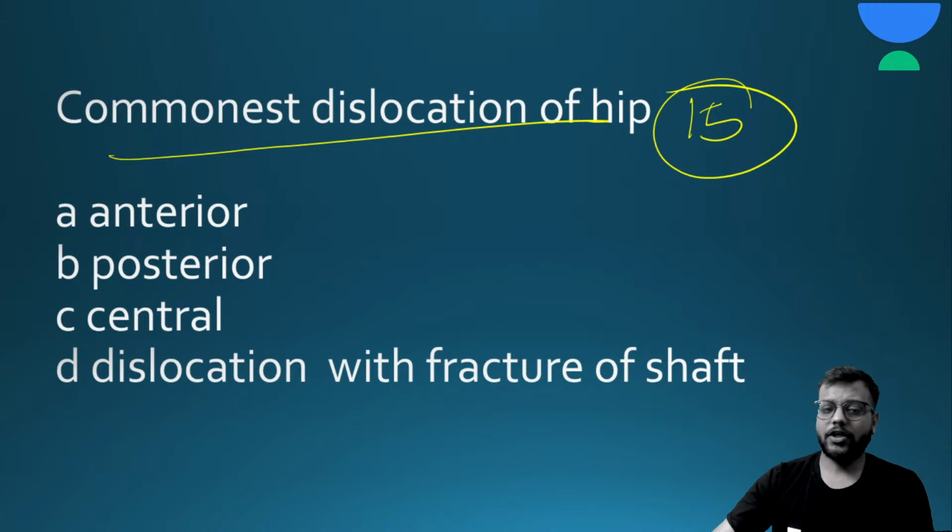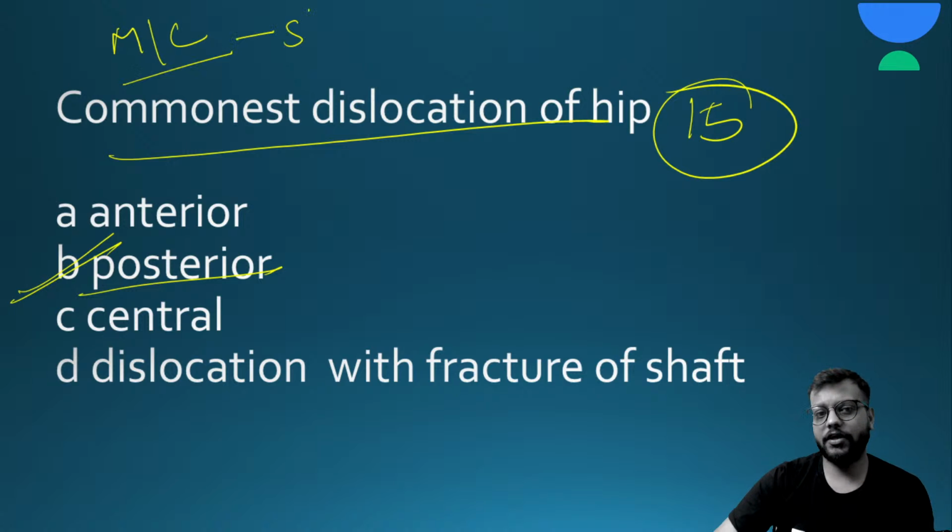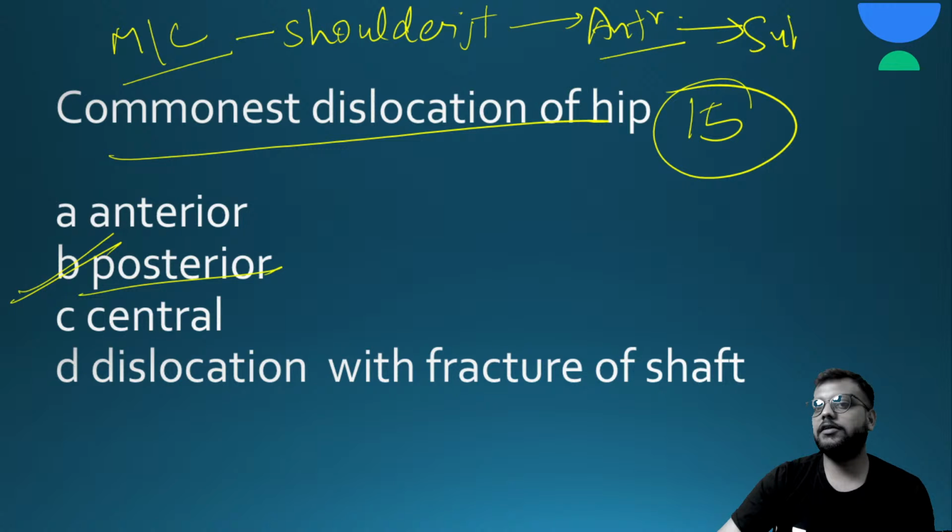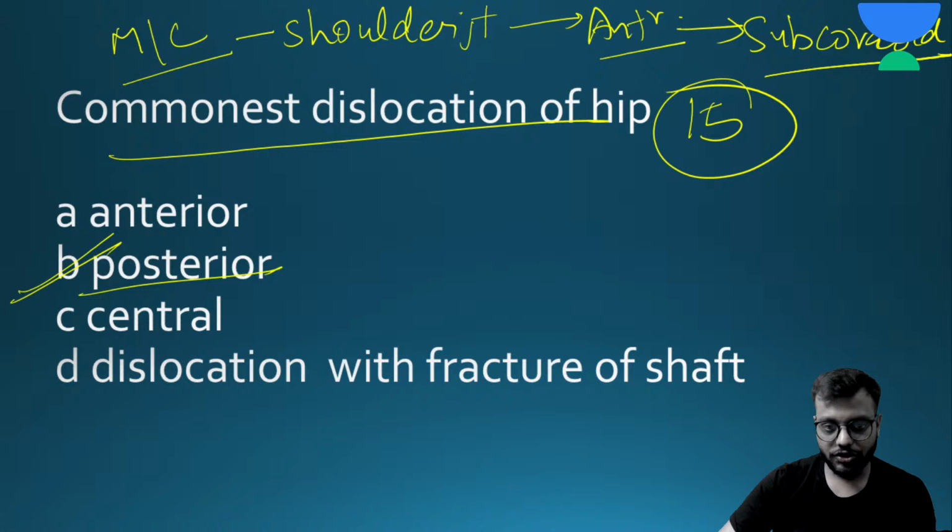So very easy question. The answer is B, posterior. Remember, the most common joint to get dislocated is the shoulder joint, and in the shoulder joint the most common is anterior dislocation, and in anterior, maybe at the subcoracoid position it is most common. Now the next most common joint is the hip, and in that also the posterior dislocation is most common due to trauma.